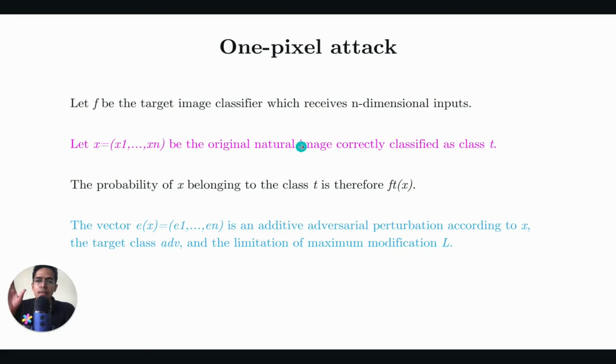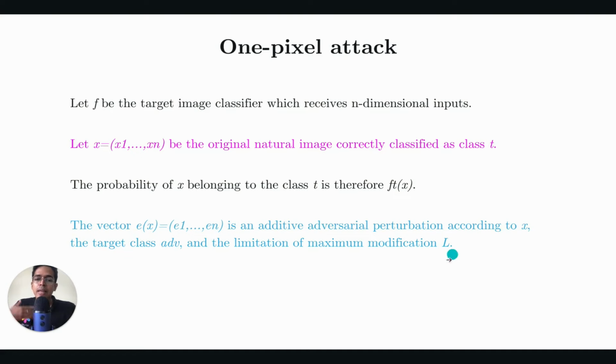So initially, the neural network was classifying the original image X as class T, but now the perturbed image, which is X plus E, will be classified instead of T. It will be classified as adv. Okay, and we do have a limitation. The limitation is that the magnitude of the perturbation that we add has to be limited. We cannot add a huge magnitude because then the change in the image will become perceivable to humans.